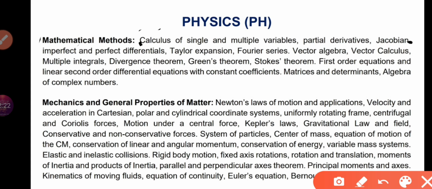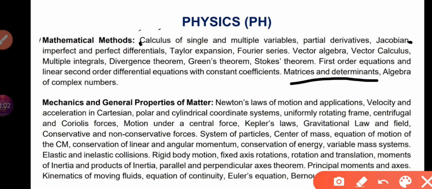Let us take Green's theorem and Stokes theorem. These two things are very important. You can easily see many questions around this topic being asked. So please try to cover mathematical physics as soon as possible. Then you can cover matrices and determinants.